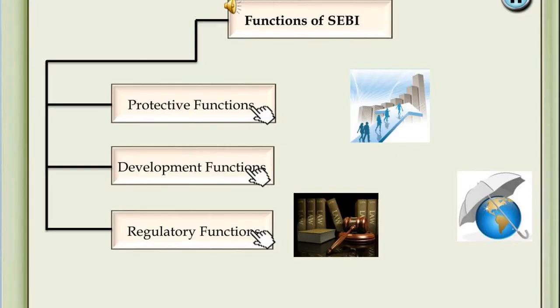Now moving down to the functions of SEBI, this topic is also a very important 8 marker when it comes to scoring in your exams. So I'm going to mark it important. The objectives of SEBI are important, and the functions of SEBI are also important. This will come as an 8 marker, or they can ask you each particular topic for a 4 marker. There are 3 important functions of SEBI. The first is protective, the second is development, and the third is regulatory, or you can go in any order. First can be regulatory, second development, third protective. Don't worry about the order.